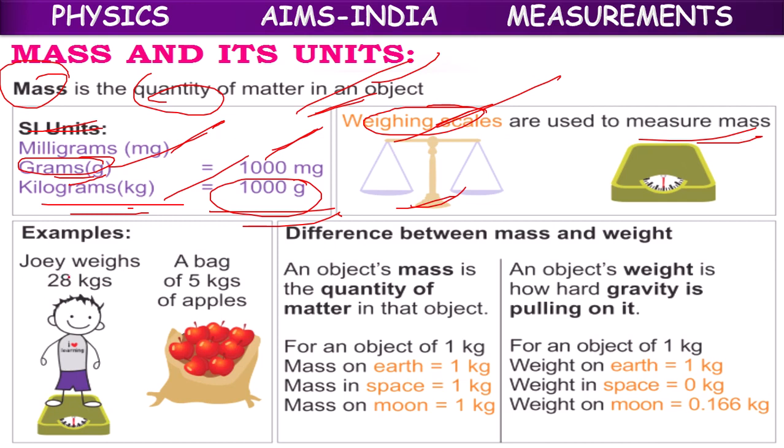So here Joy weighs 28 kgs. A bag weighs 5 kgs of apples. Like that we can tell.